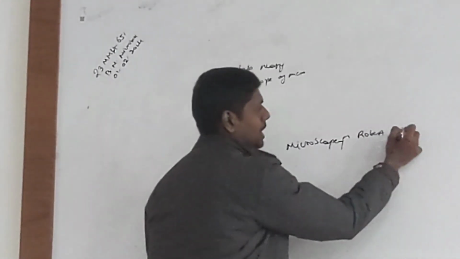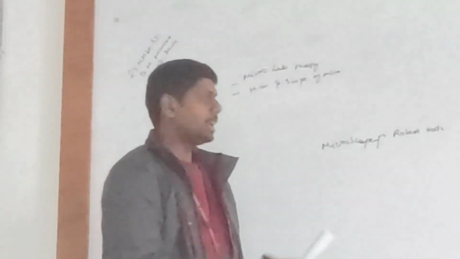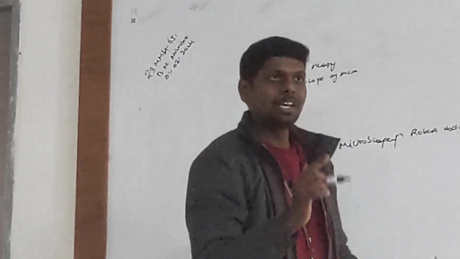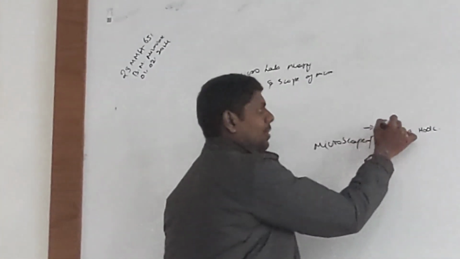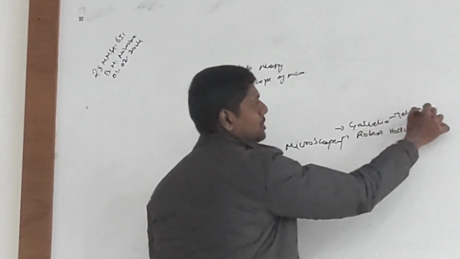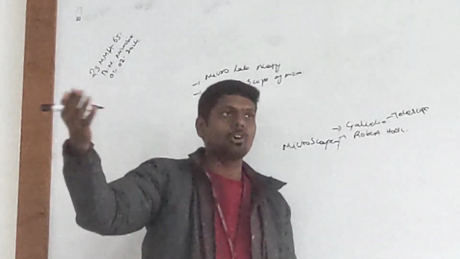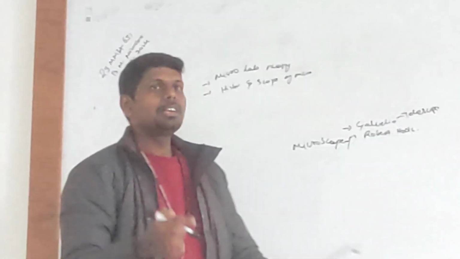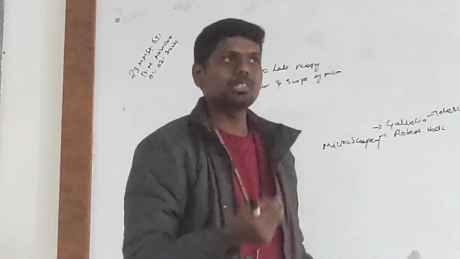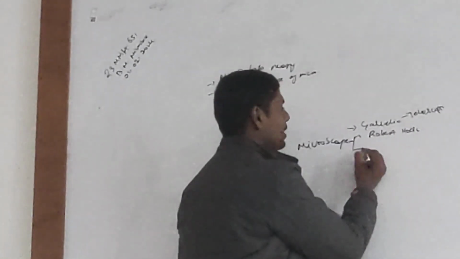Okay, Robert Hooke. But Robert Hooke's microscope is very, very costly. By the way, before Robert Hooke, how he came to this idea: before him there was Galileo. There are many scientists who were working on telescopes, on magnification of celestial bodies or faraway objects, right? So what Hooke did, he modified the lenses and started observing nearby, microscopic objects. That's a very groundbreaking contribution by Robert Hooke.